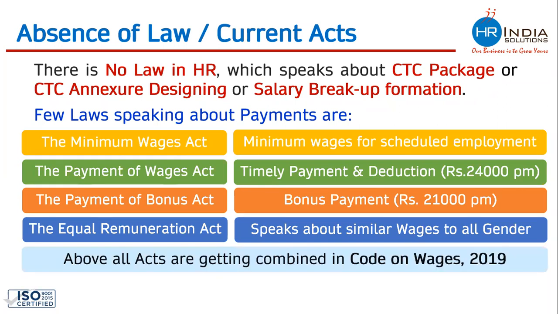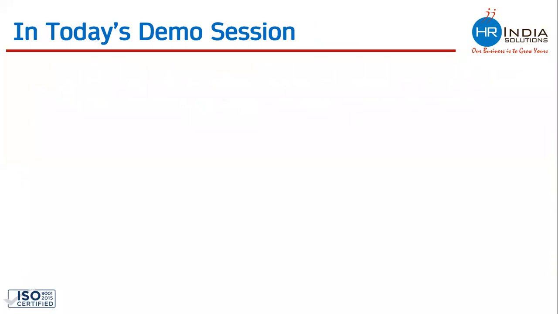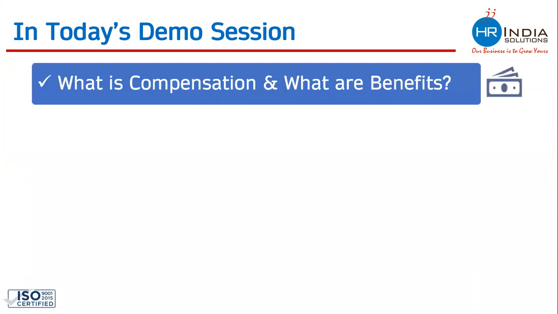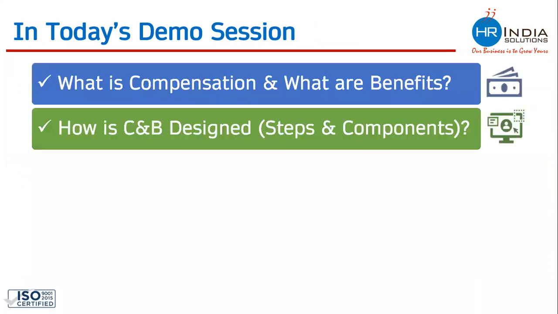The new labor law, which was supposed to come from April 2021 but went on hold, by the name of Code on Wages, whenever that new labor law comes, it combines all these four labor laws into one, and that would be known as the Code on Wages 2019. So in today's demonstration, we would be understanding what is compensation and what are benefits. We would also be understanding how compensation and benefits are designed, what are the various steps and components which one should keep in mind while designing any compensation package.